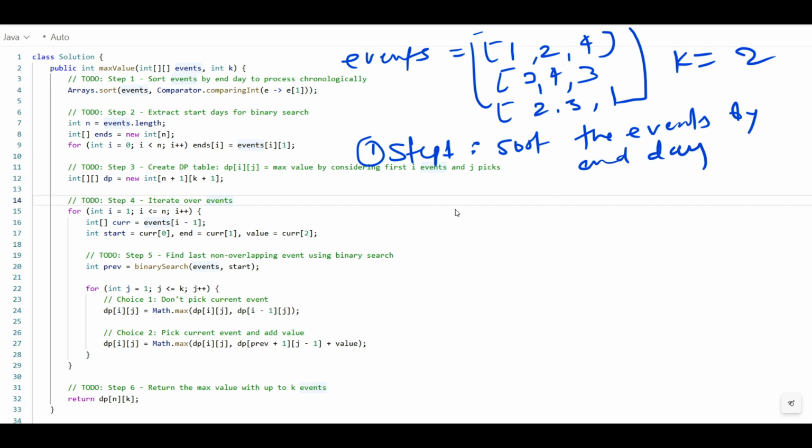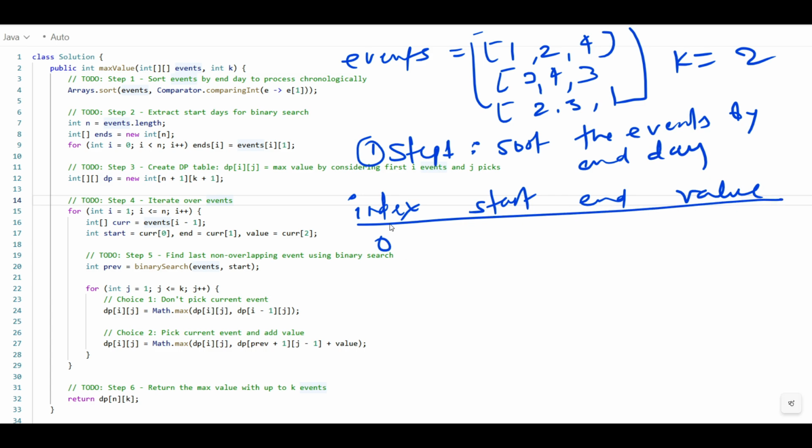How are we going to sort it? So this is your index. I'll suggest you get your notebook and start writing there. This is your start, this is your end, and this will be your value. When index is 0, your start is 1, end is 2, and value is 4.